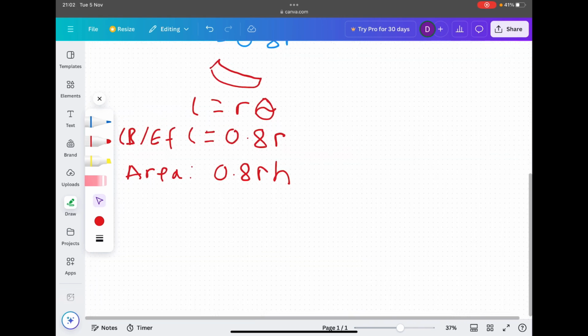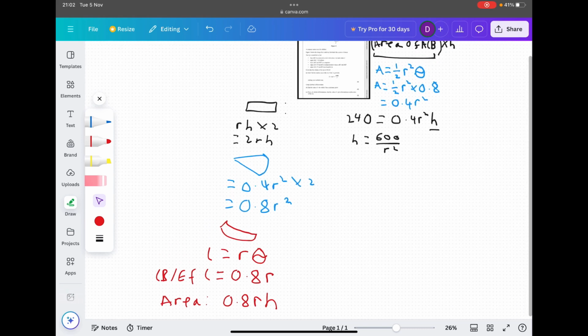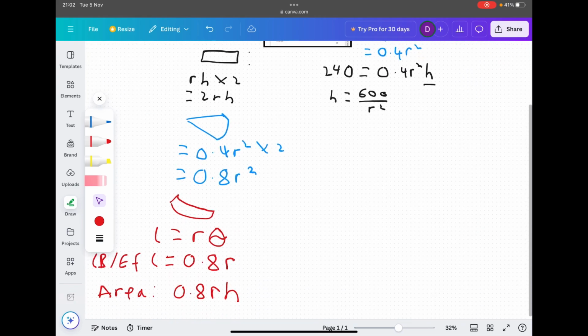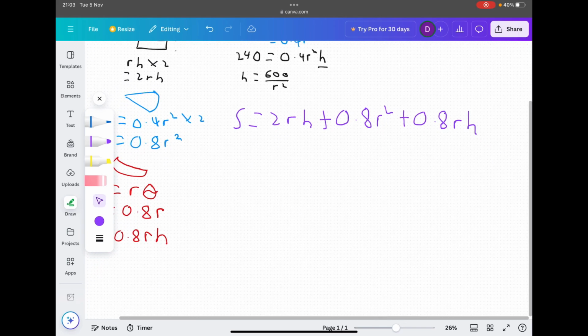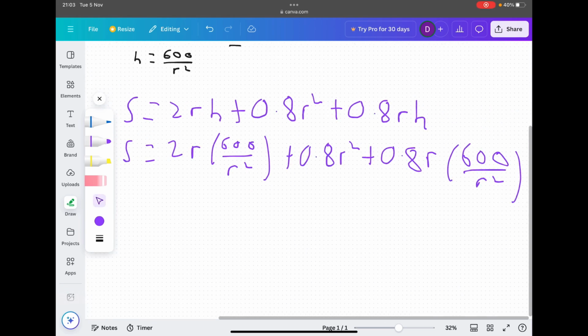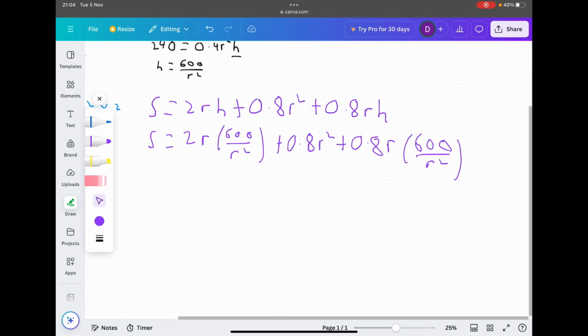There we go. Okay, so now we've got three equations for our areas of these shapes. So what we need to do now is put it all together. After that, we can substitute this here into our h variable so that our surface area equation is all in terms of r. So let's quickly do that. Okay, so I've quickly done that. And if you've substituted this in for h, you should get this equation here. Okay, and all we need to do now is simplify.